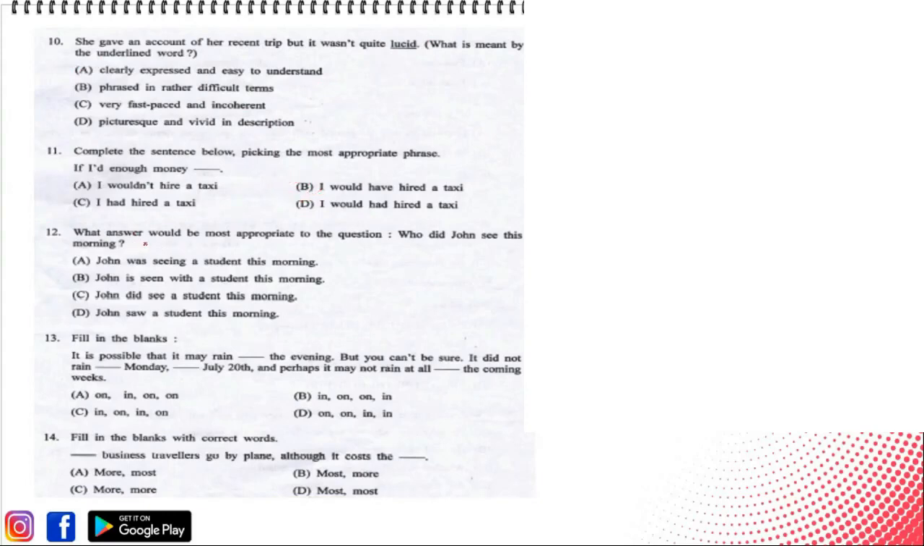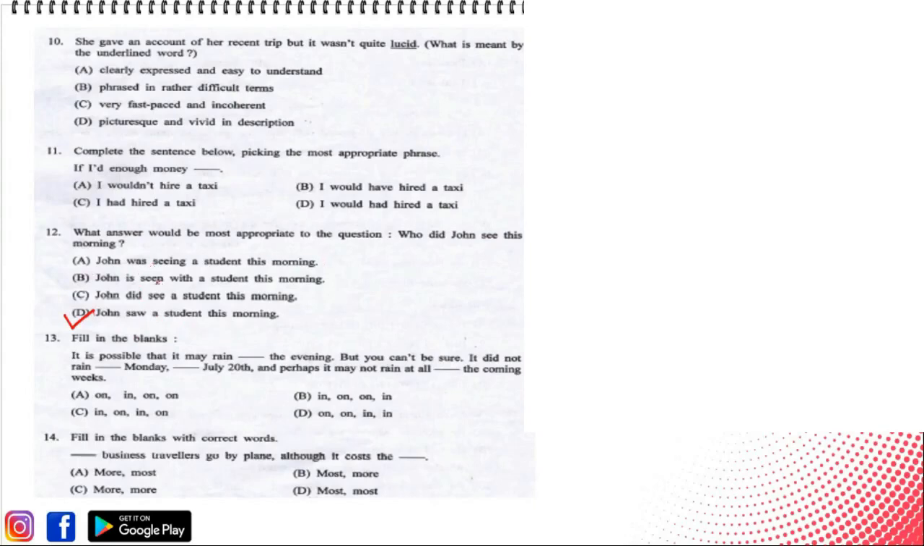Next, what answer would be most appropriate to the question who did John see this morning? क्वेश्चन है who did John see this morning और इन चारों ऑप्शन में से हमको मोस्ट अप्रोप्रिएट आंसर निकालना है which answers the given question. The correct answer would be option D. John saw a student this morning.